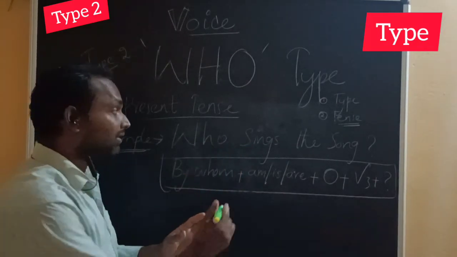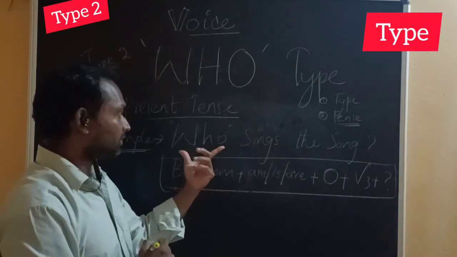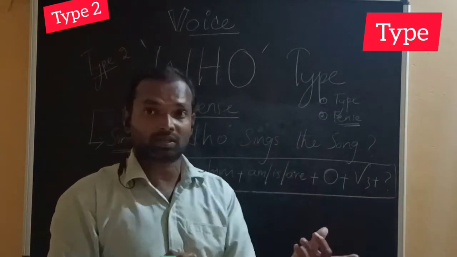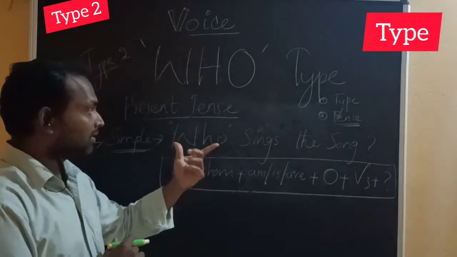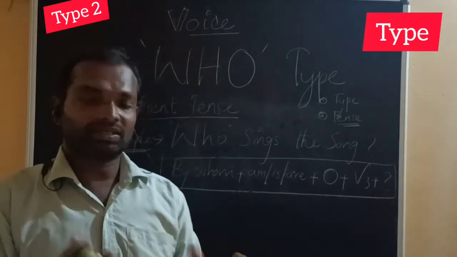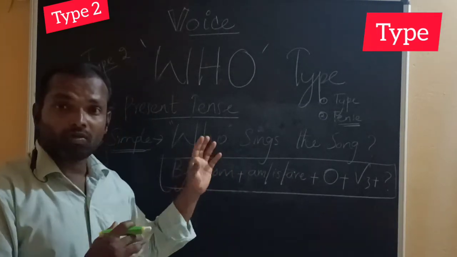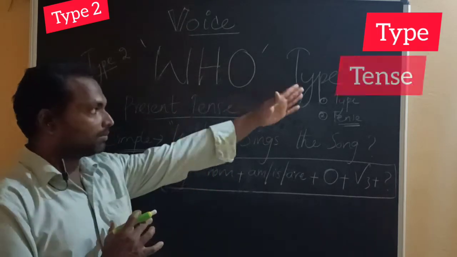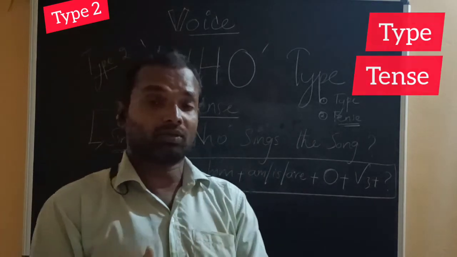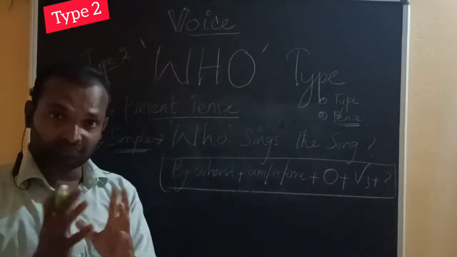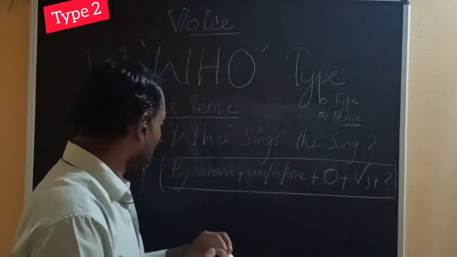It's very clear to identify the type, because all the sentences start with who. Interrogative is a kind of sentence, and we name this type the who type. We can easily find out the type because it starts with the word who. Type, then tense. If you do not know the tense, it will be very difficult, because the answer for the simple present is different from the answer for present continuous, and so with the rest of the tenses.